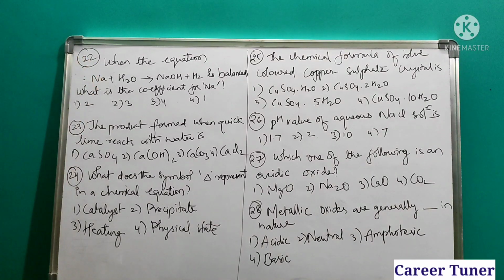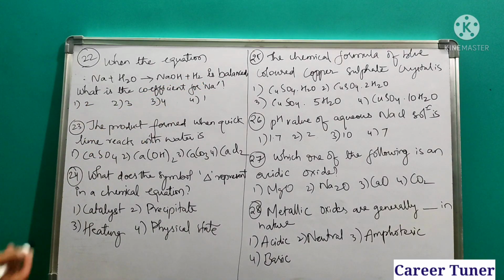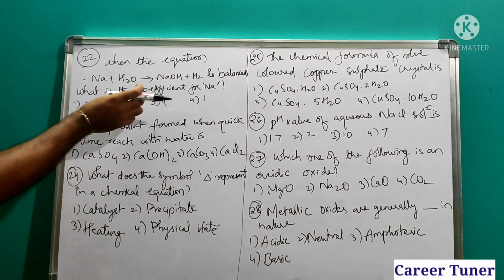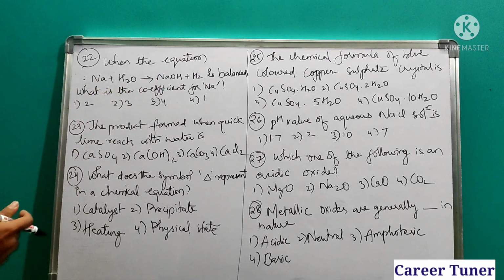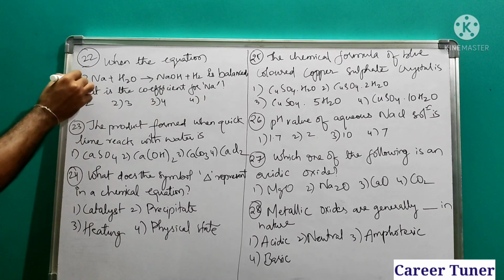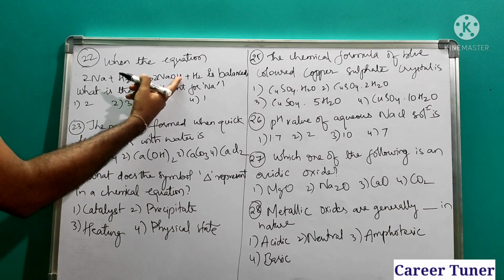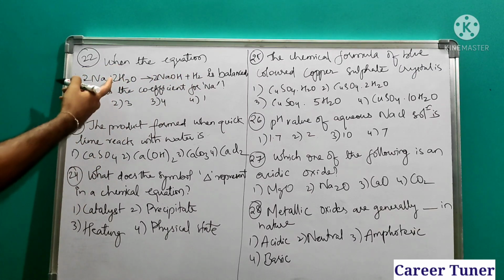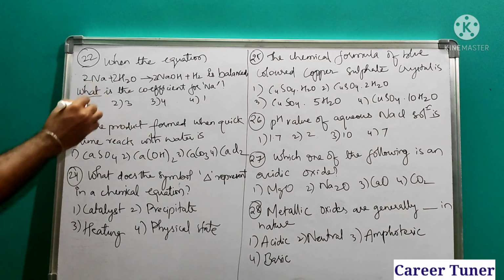22nd question. When the equation sodium reacts with water to give sodium hydroxide plus H2 is balanced, what is the coefficient for sodium? Now let us balance this. Sodium is okay, but hydrogen we have 2 on one side and 3 on the other. So first let us balance hydrogen. I am going to balance this as 2 sodium giving 2 NaOH, so that hydrogen becomes 2 plus 2, nothing but 4. So I am writing 2 here. Then hydrogen is 4 and the 2 oxygens are balanced. The coefficient of sodium here is 2. So the first option will be your answer.